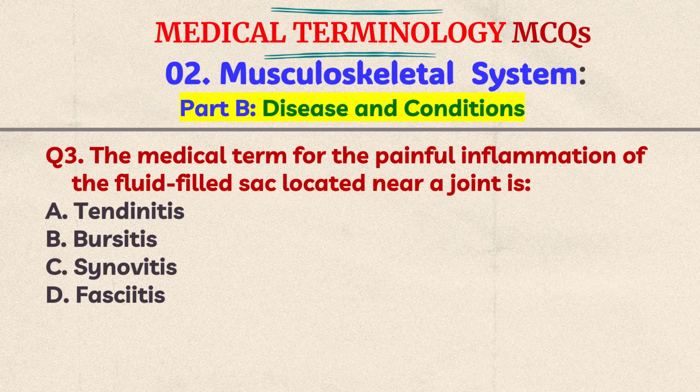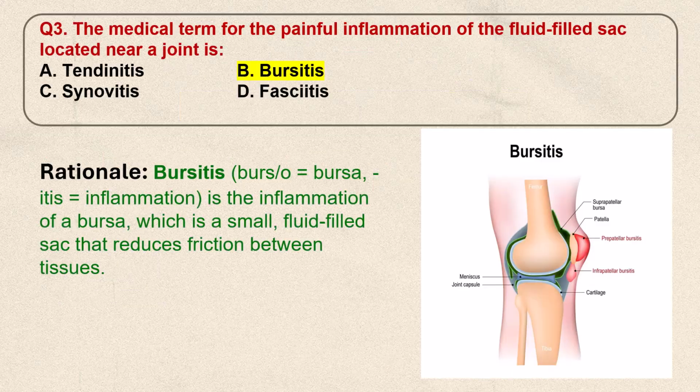Question number 3. The medical term for the painful inflammation of the fluid-filled sac located near a joint is A. Tendinitis, B. Bursitis, C. Synovitis, D. Fasciitis. Think the answer. The correct answer is B. Bursitis. You can see near the joints you will have the bursa. Bursitis is the inflammation of a bursa, which is a small fluid-filled sac that reduces friction between tissues. You can see these are the fluid-filled sacs called bursa. The inflammation of bursa is called bursitis.